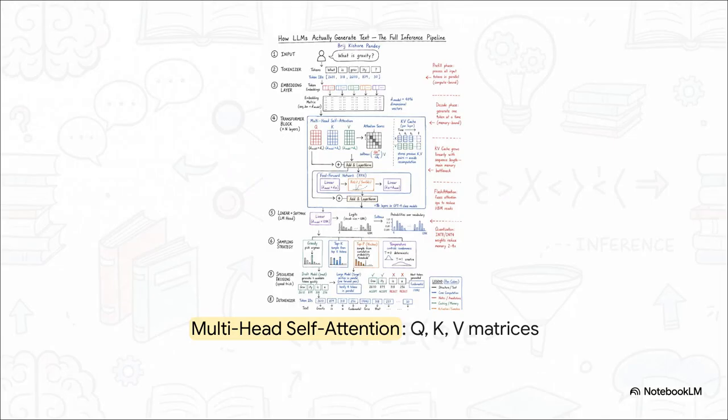Right, so inside the transformer block itself, we find what's called multi-head self-attention. This right here is the magic ingredient. This is what allows the AI to understand the context of your sentence. It uses 3 matrices, Q, K, and V, which stand for queries, keys, and values. The model is basically asking mathematical questions about how each word relates to every single other word in the sentence. It compares those queries and keys to calculate attention scores, which is how it figures out that the word gravity is the most important subject of the word what.